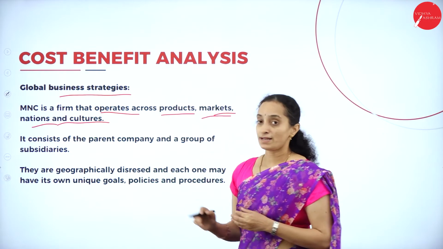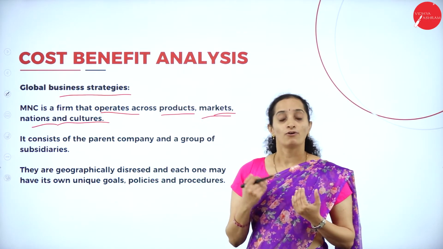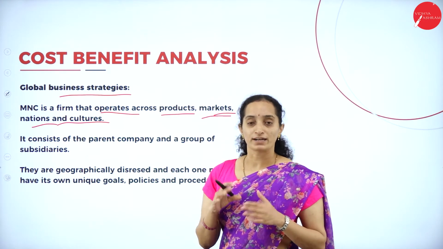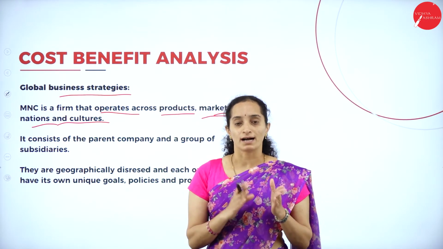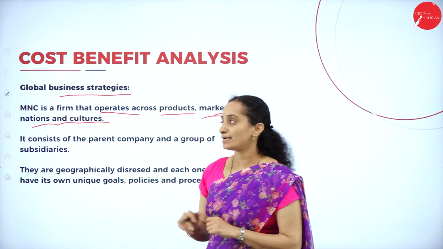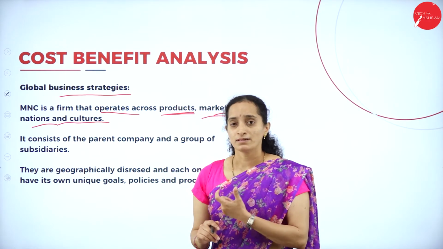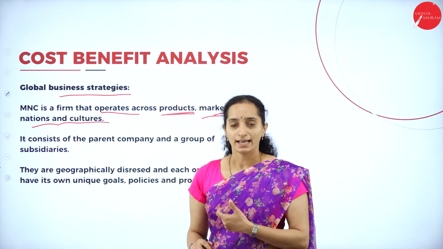So the operation process of McDonald's will be different in different nations. How they operate in America will not be the same in India, isn't it? What products they have in America will not be the same as what they are manufacturing in India.